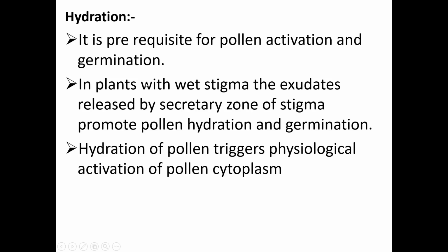In plants with a wet stigma, for example tobacco, the exudate released by the secretory zone of the stigma promotes pollen hydration and germination. Hydration of pollen triggers physiological activation of the pollen cytoplasm.